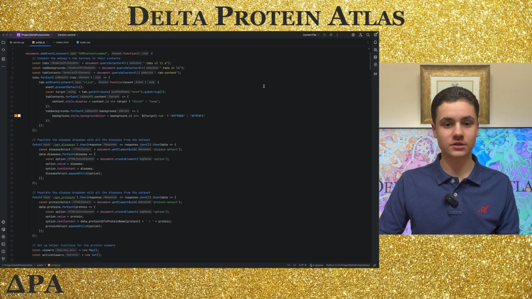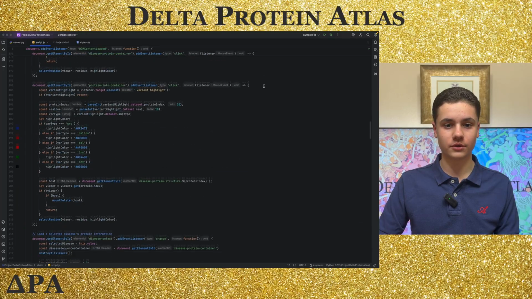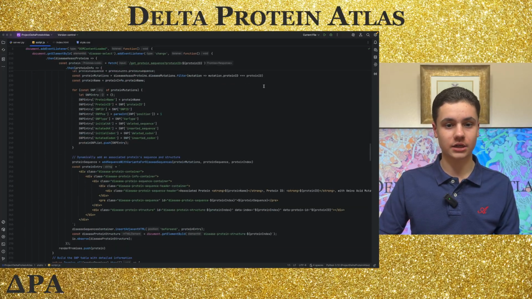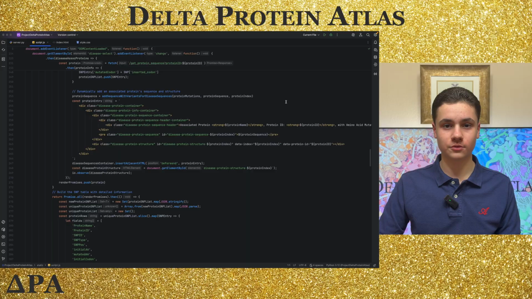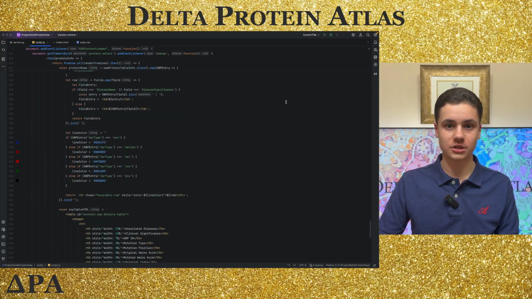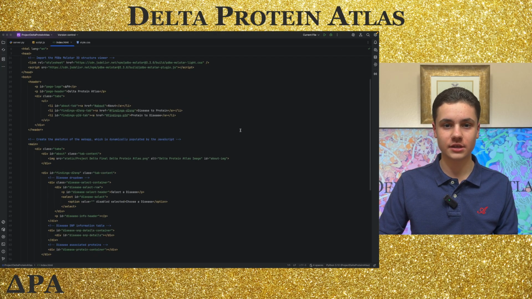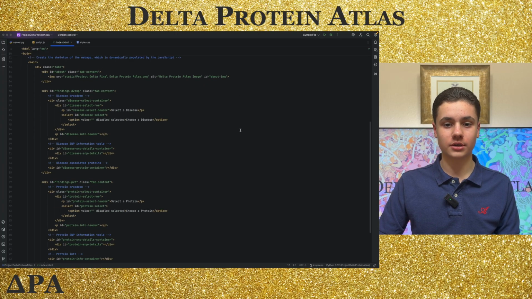In script.js, the tab functionality and structure viewer are defined to make the website efficient while providing informative visuals. Then, the data response mechanism from the server and the structure viewer logic are combined to dynamically populate HTML elements when a disease or protein is selected. In index.html, the web app skeleton is built with detailed identification for each item. This allows the JavaScript and CSS to easily access specific parts of the web page for modification. The HTML is broken down into major blocks for each tab of the website.